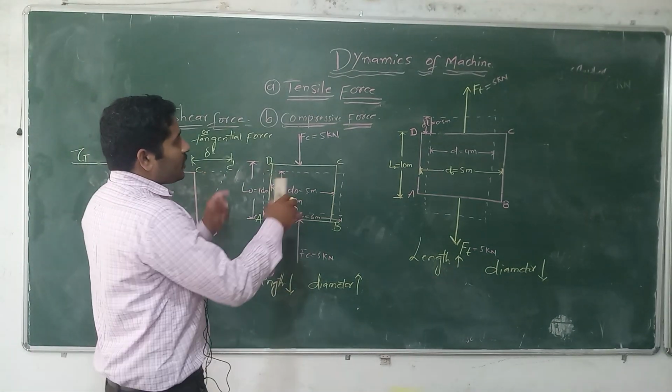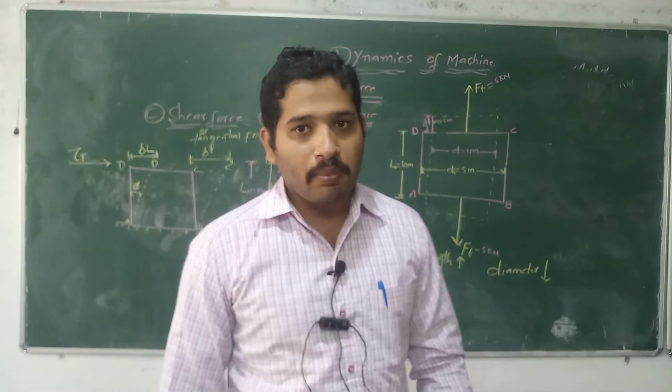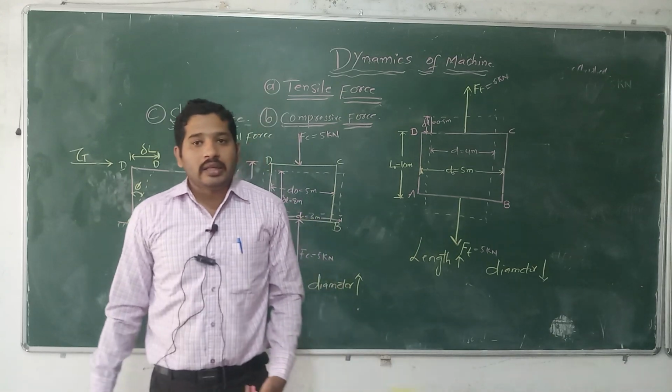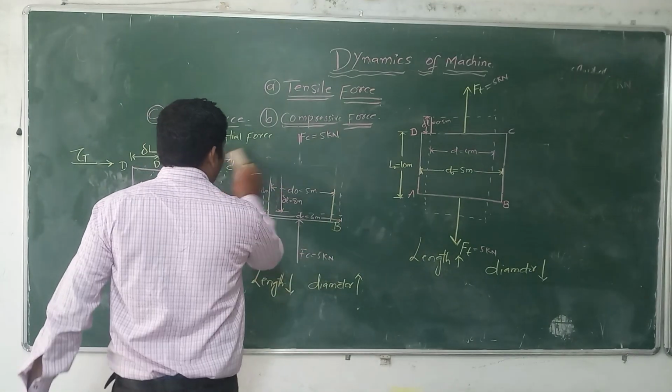So already we have discussed how many types of force act on the machine bar component. But today we are going to learn regarding the first unit, which is gyroscope. Okay dear.